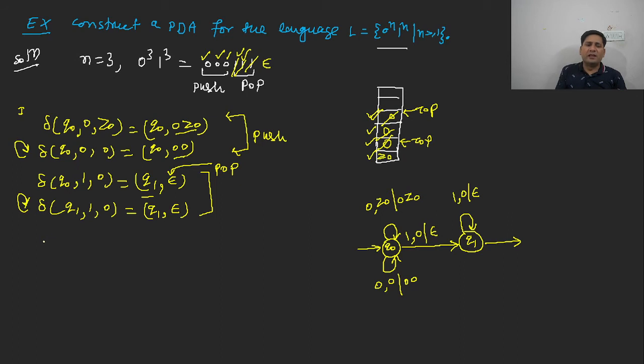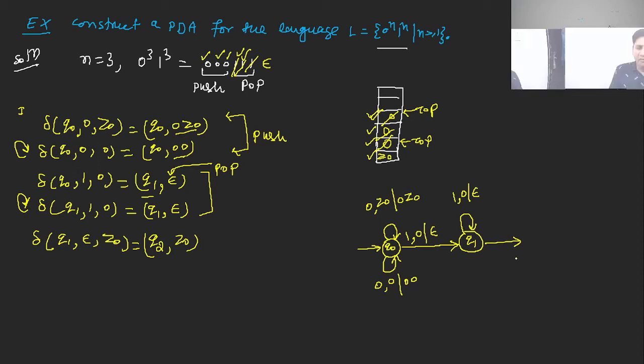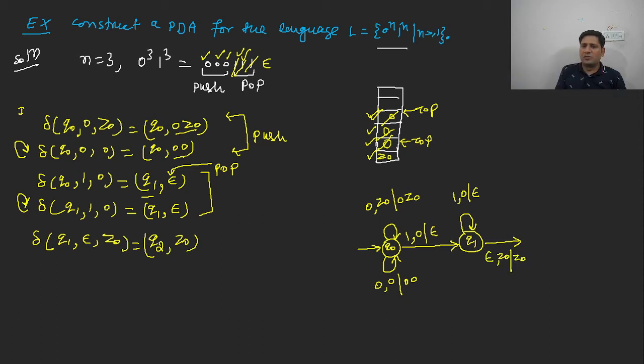You can write the transition first. So you are on the Q1 state. Your input is epsilon. The topmost symbol is Z. So you can write it as Q2 comma Z. You have only changed the state, and that changed state is the final state. So epsilon is the input, Z naught is the topmost symbol. So it remains Z naught as it is. We are not performing anything.